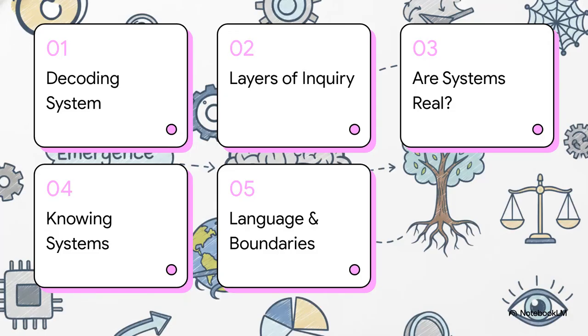To help us navigate all these deep concepts, we've put together a clear roadmap. We'll start by decoding the word system, look at the layers of systemic inquiry, ask if systems are actually real, explore how we know them, and finally, dive into language, experience, and boundaries. Let's get right into it.